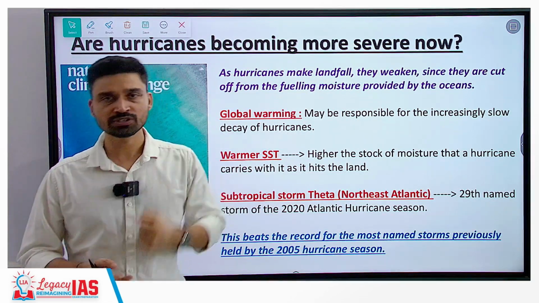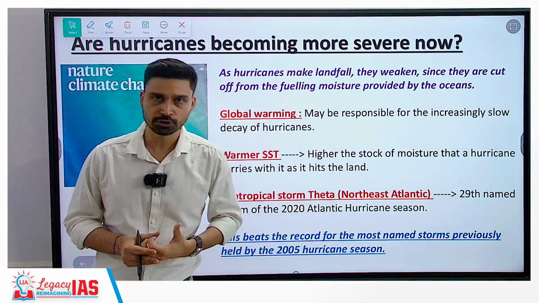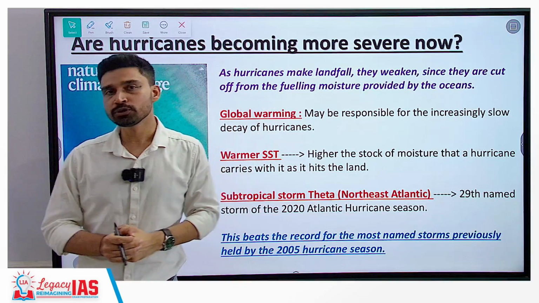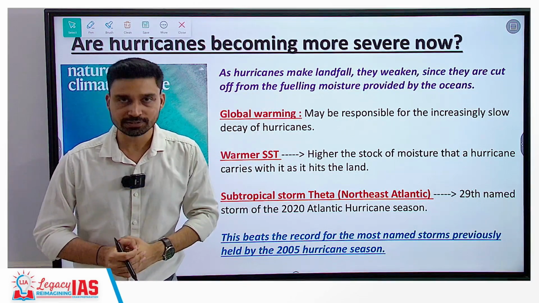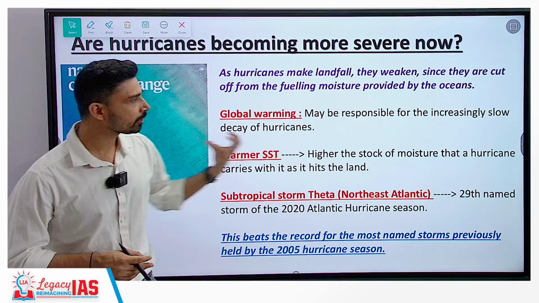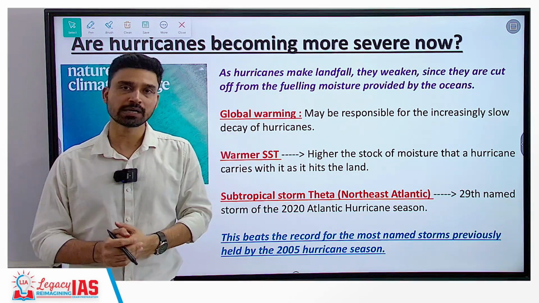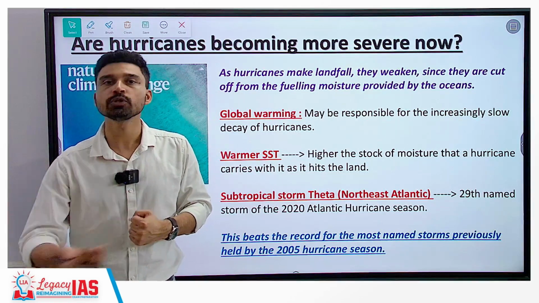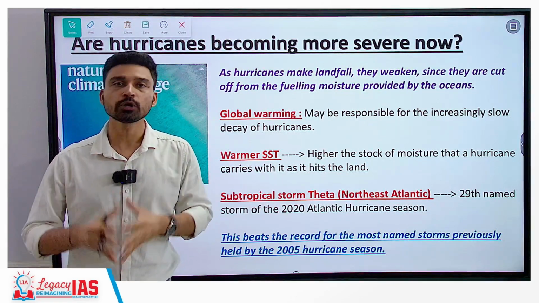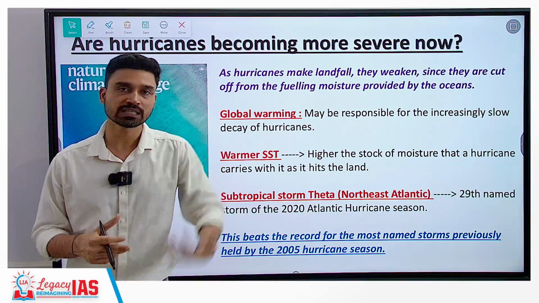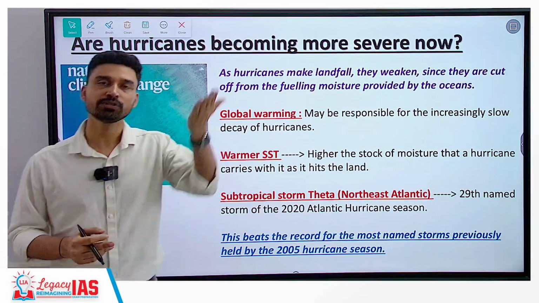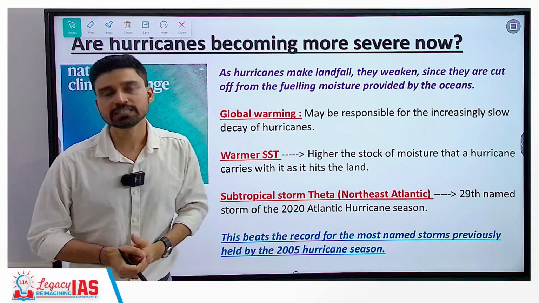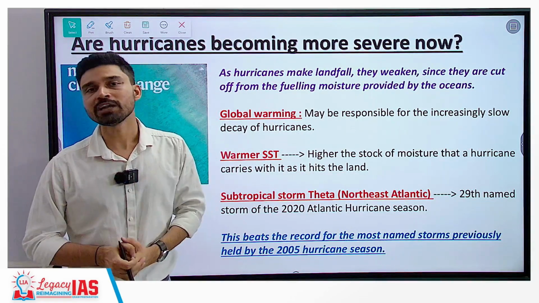the first and most essential condition is high sea surface temperature, and today we are encountering global warming largely due to the anthropogenic release of greenhouse gases. As global warming progresses, more and more heat is trapped in the atmosphere, which is then transferred to the oceans. It is believed that about 80% of atmospheric heat is transferred to the ocean, so sea surface temperature has risen in the past 50-60 years, and because of high sea surface temperature, cyclones can now form more frequently also.